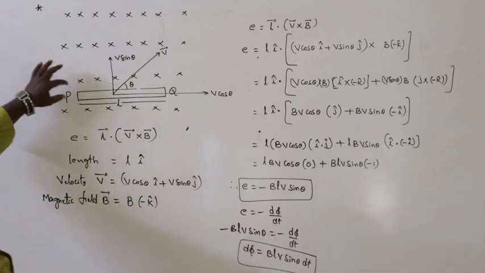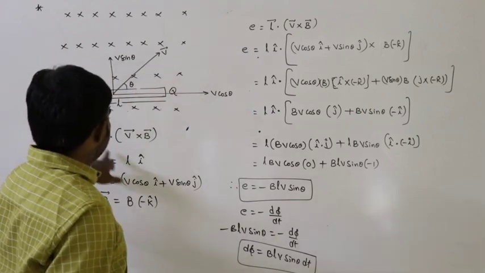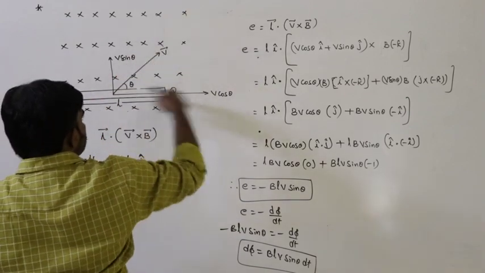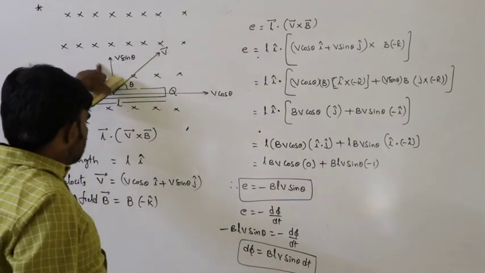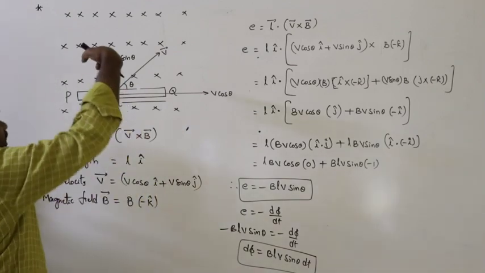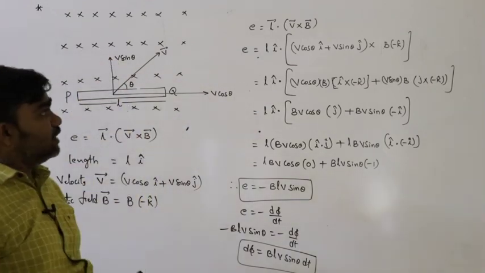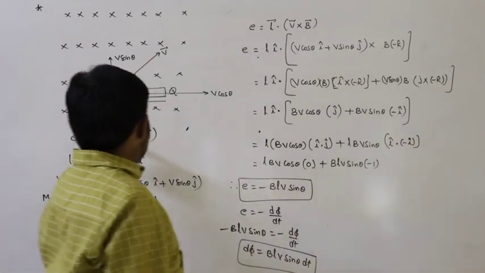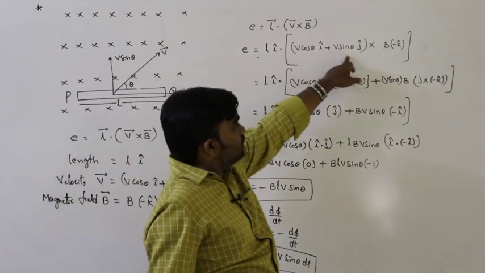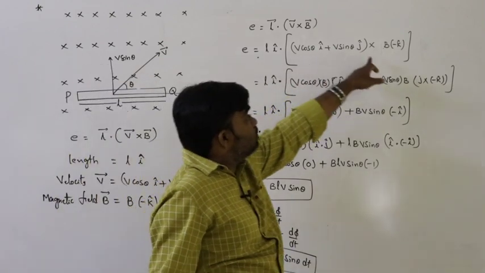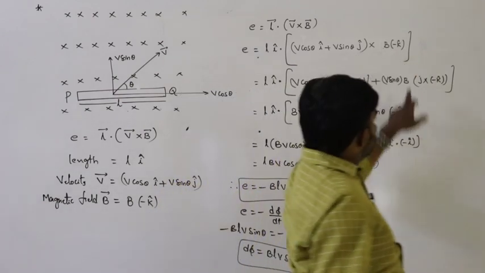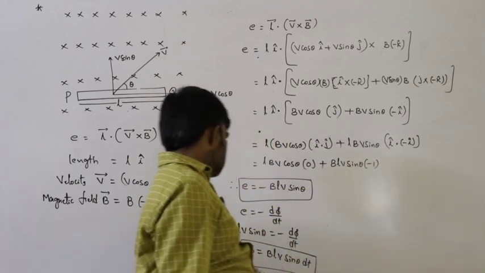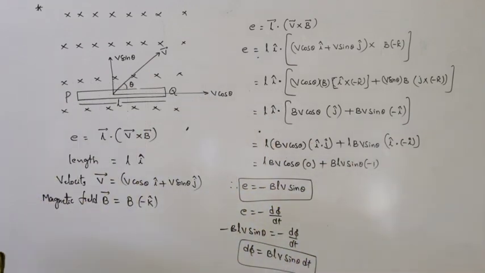Now first I am considering the length is L I cap, and this is the direction of velocity, with the velocity divided into two components, V cos theta and V sin theta. The direction of the magnetic field is inward, that's why it is B into minus K cap. So E is equal to L dot V cross B. So V cos theta I plus V sin theta J, cross B. I cross minus K is J, J cross minus K is minus I. Next, I dot J is 0, I dot minus I is minus 1. So that's why this is the induced EMF.